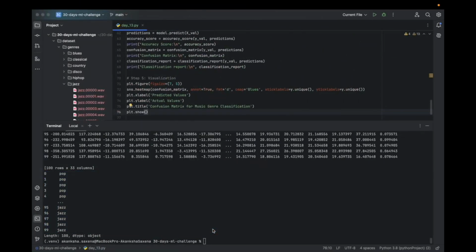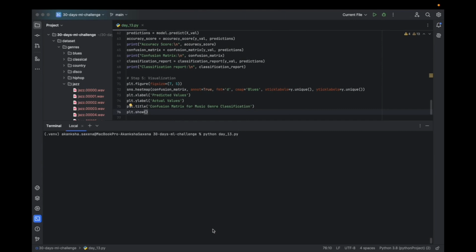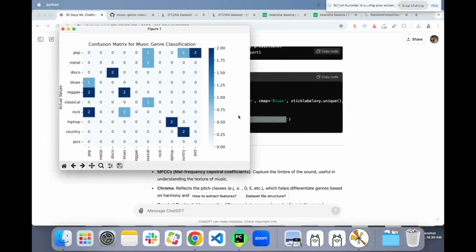Now we'll see how well the model is performing. We did that all together because the model is taking time to make predictions. So yes. So this is how the model is performing. Let me take a screenshot, just a second.